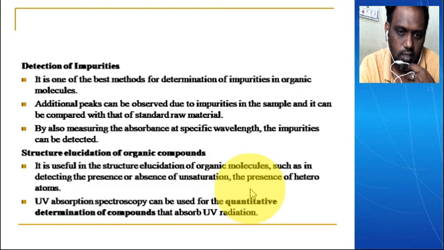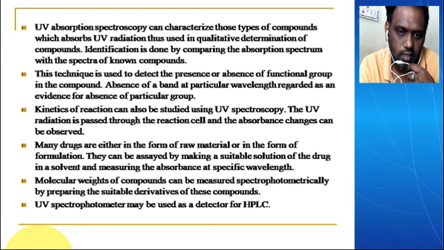We explained that UV spectroscopy is used to determine only conjugated, double bond or unsaturated compounds, so it is helpful in structural elucidation. UV absorption spectroscopy can be used for quantitative determination of compounds that absorb radiation. Another application is that UV absorption spectroscopy can characterize those types of compounds which absorb UV radiation. Thus, in qualitative determination, identification of compounds is done by comparing the compounds.